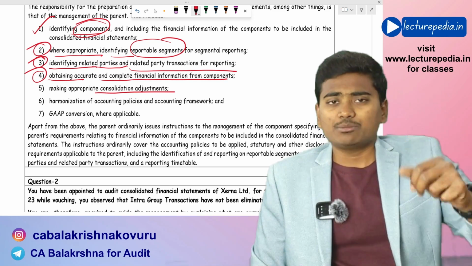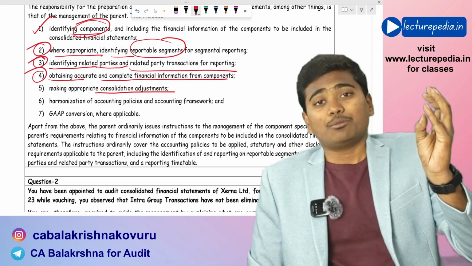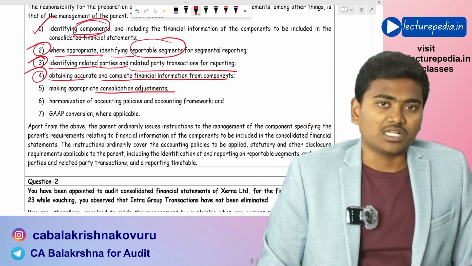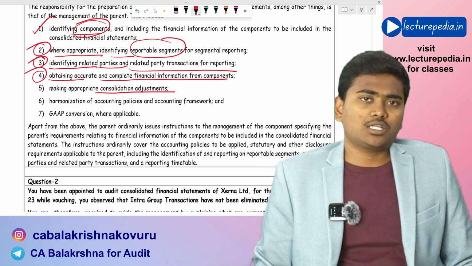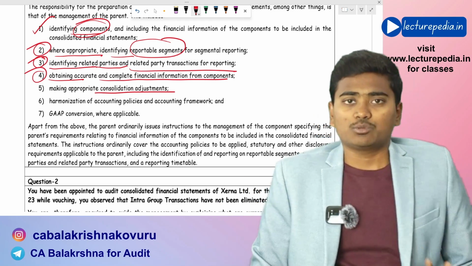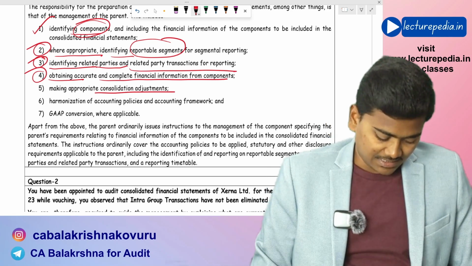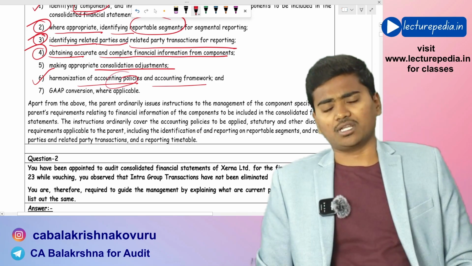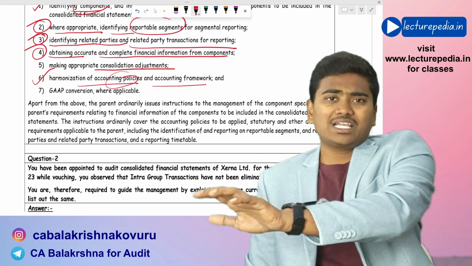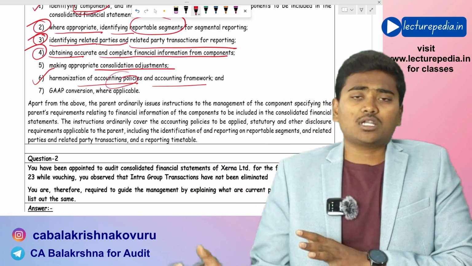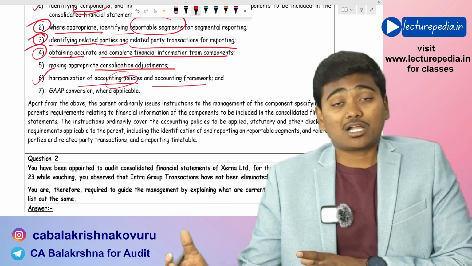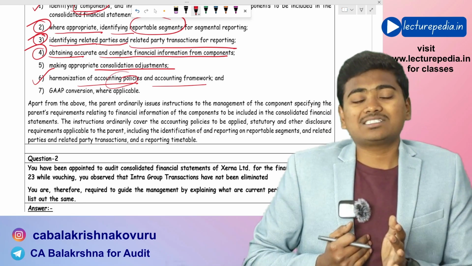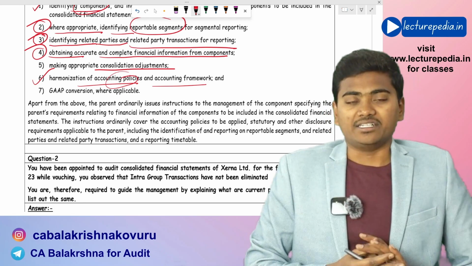There will be two types of consolidation adjustments. One is permanent consolidation adjustments, and another is current period consolidation adjustments. There are two separate questions with respect to these two types of adjustments that we'll discuss. Next, harmonization of accounting policies and accounting framework. If a component is following a different accounting framework or different accounting policies, those accounting policies must be harmonized with the accounting policies that are being followed by the parent entity.